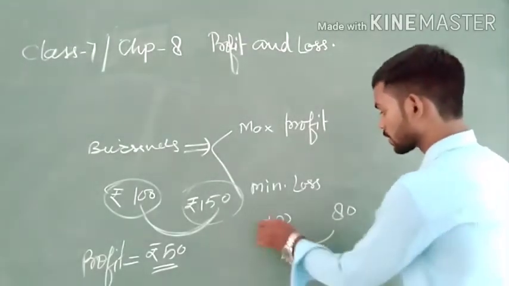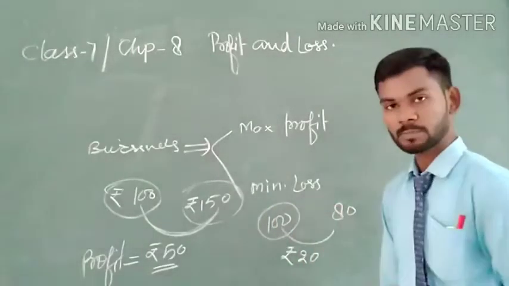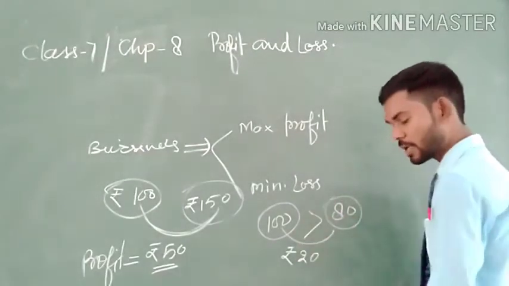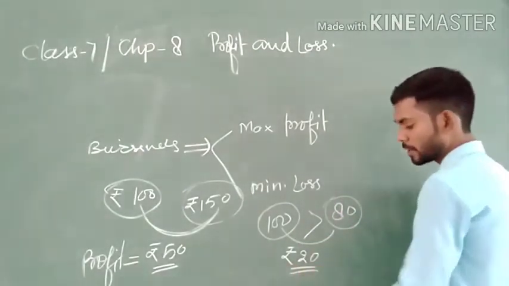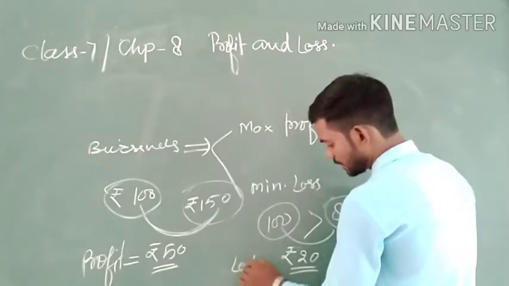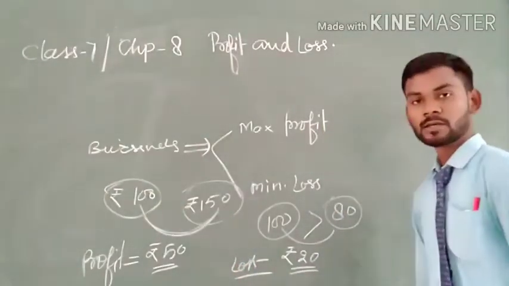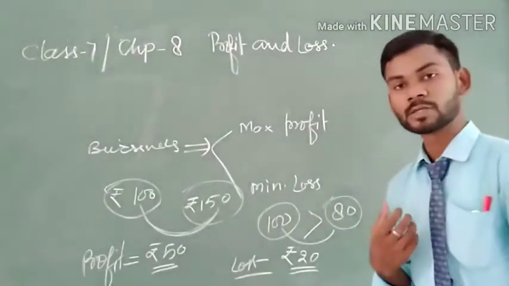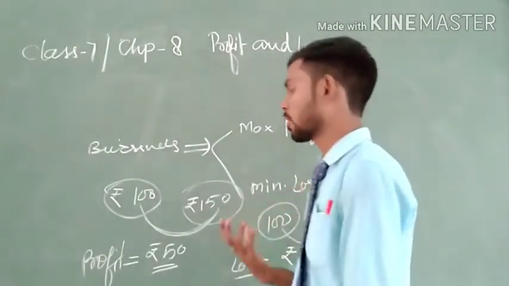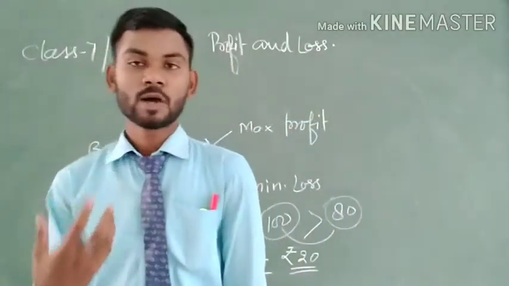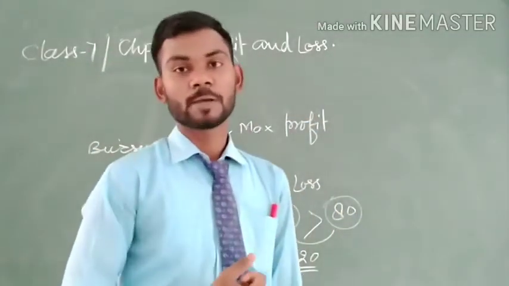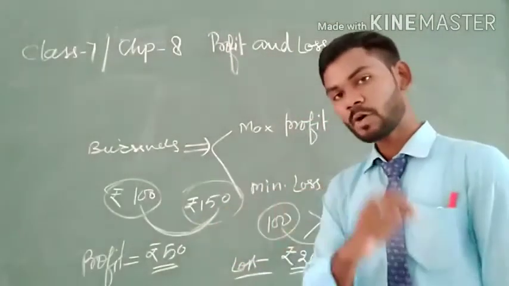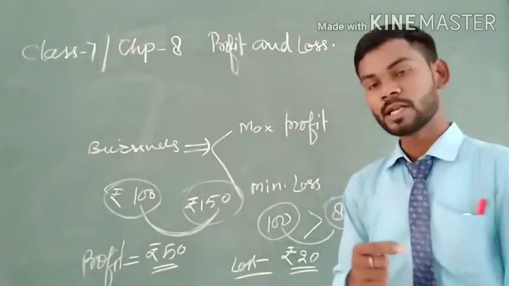Since the money at which I purchased the book is greater than the money at which I sold the book, this 20 will represent loss, and my answer will be a loss of 20 rupees. So these are the profit and loss that we always find in our daily life, and they play an important role in our daily life problems.